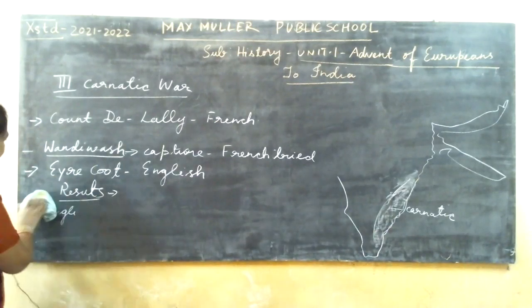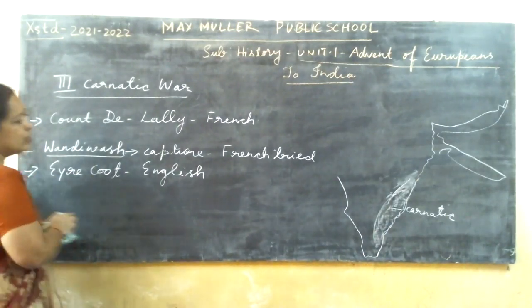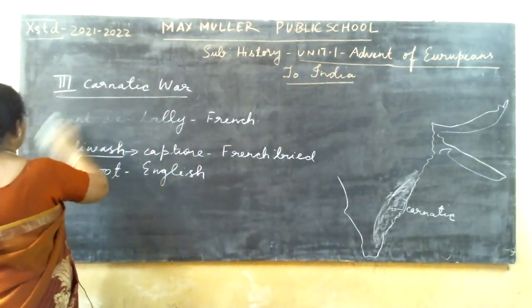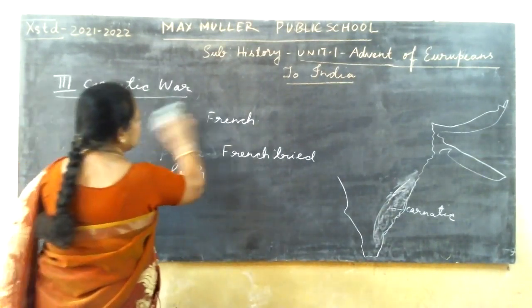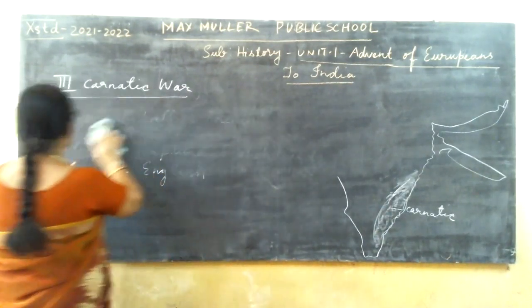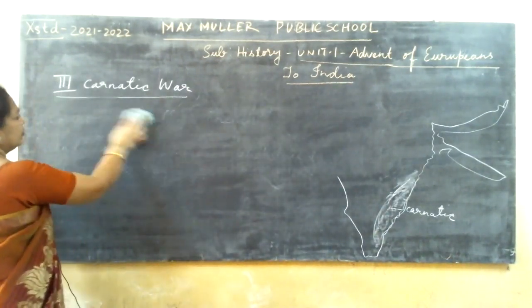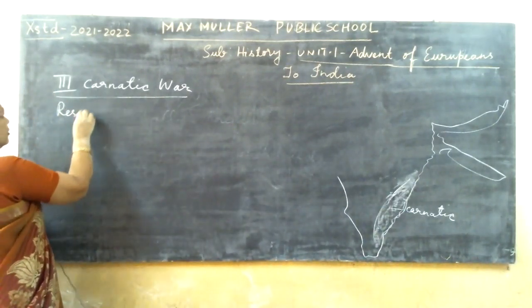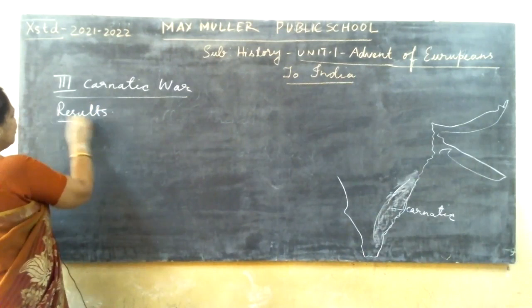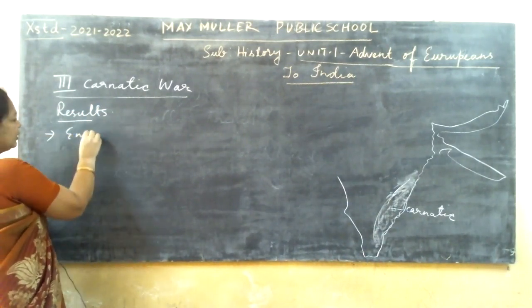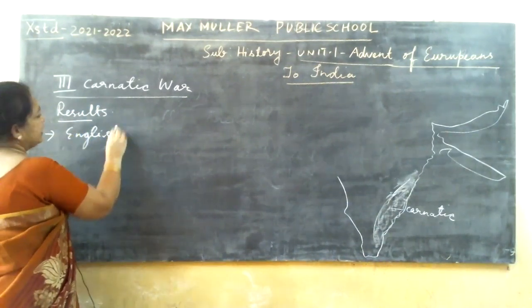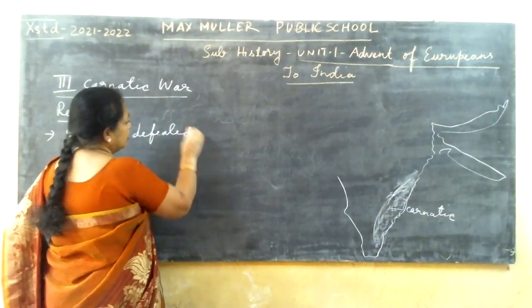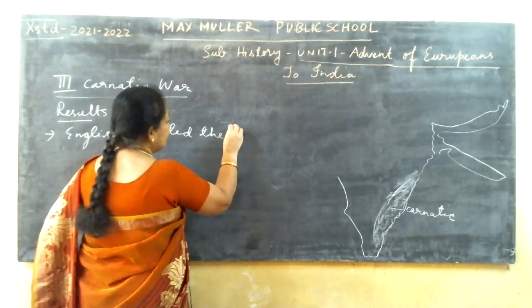So the results of this war. The first one was that the English defeated the French.